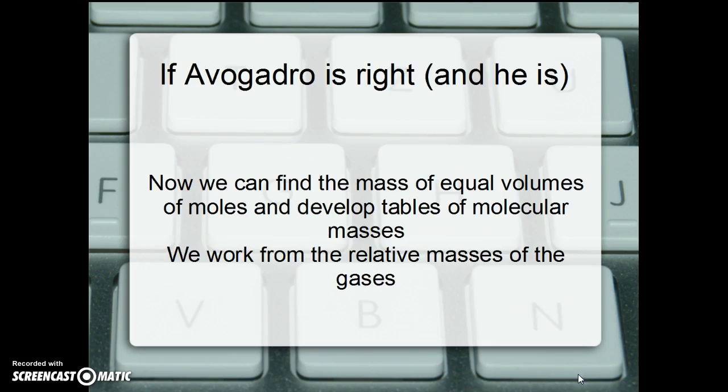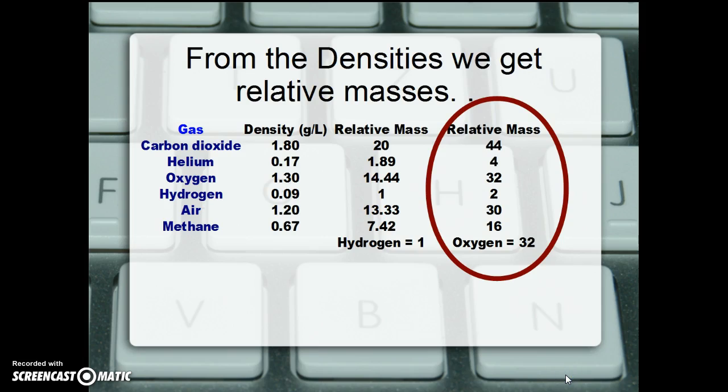Now, if Avogadro is right, and he is, we can find the mass of equal volumes of moles, and we can develop tables of molecular masses, working from the relative masses of the gases. Let's look at some ideas about that. This is a slide that we saw on a previous show.